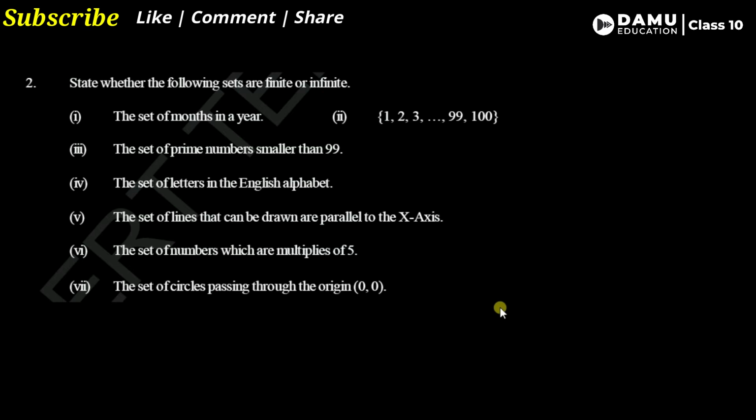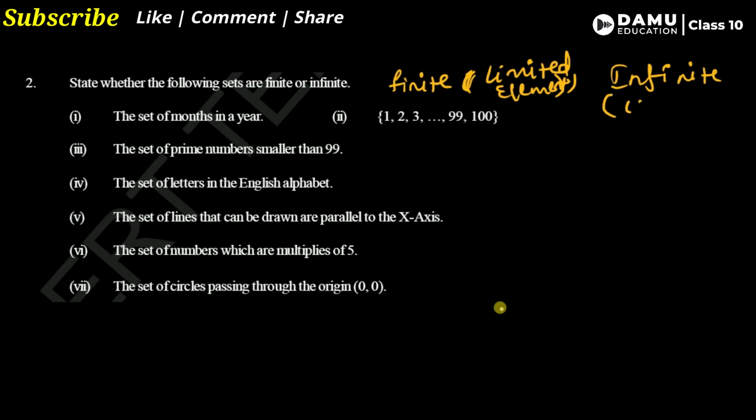Identify whether the following sets are finite or infinite. Finite sets will have some limited number of elements, not like infinite. So finite means a finite number of elements. Infinite means uncountable elements. What you can write: uncountable elements will be there in infinite sets.